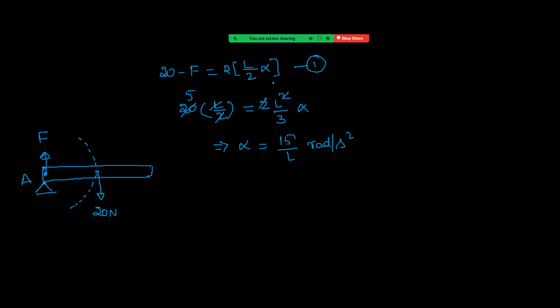Substitute that in this one. So 2 and 2 get cancelled. So 20 minus F is equal to L into the alpha value 15 by L. That means F equals 5 Newton. So it is very simple and direct, right?